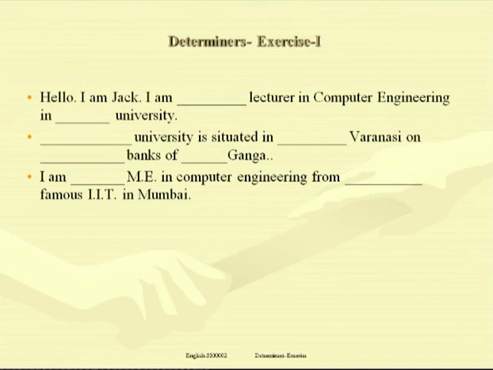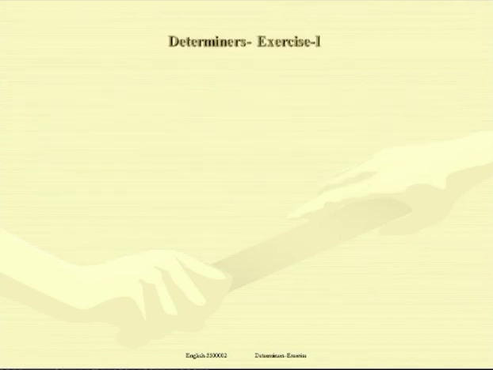Why article an before ME? Because ME begins with the sound of an open vowel, and that's why an ME. From the famous IIT. The IIT is very much famous, and that's why article the, and we are specifying it. I am an ME in computer engineering from the famous IIT in Mumbai.